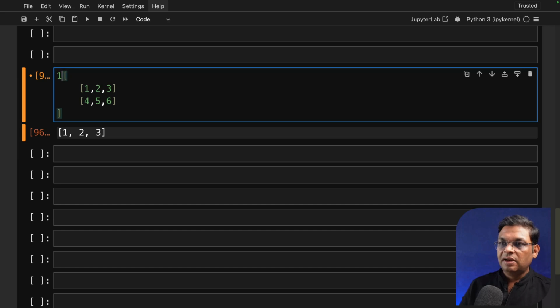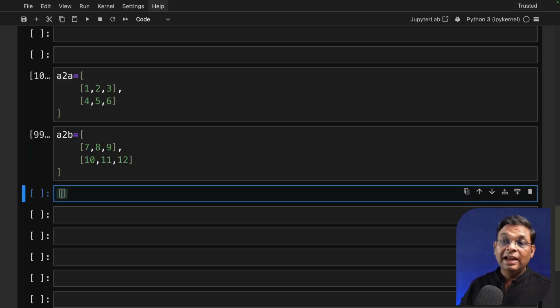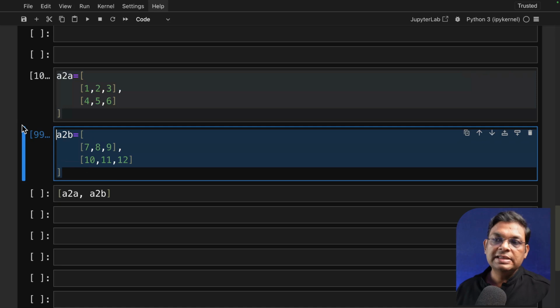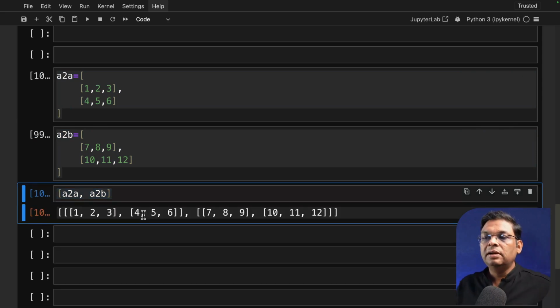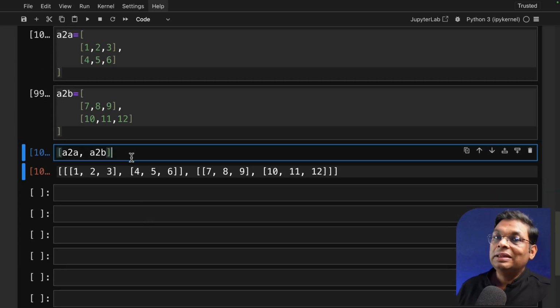This was our A2. I'm going to make a copy and let's call it A2B. And this time, let's use completely different values. Now, if I create an array out of these arrays, this is a two-dimensional array. This is another two-dimensional array. Now I'm creating an array where both the members are two-dimensional. Let's press enter. And what you got yourself is actually a three-dimensional array.